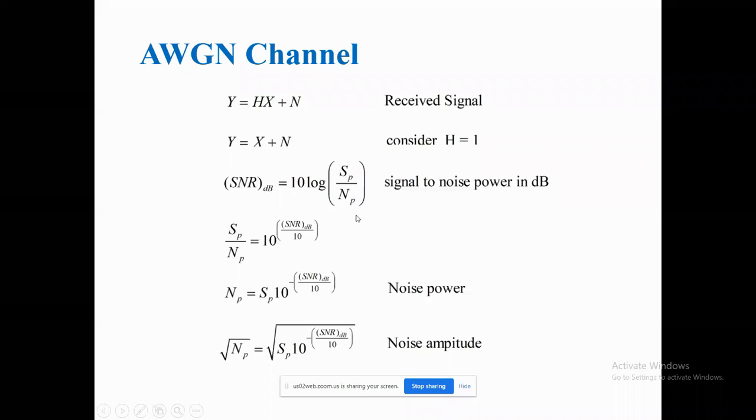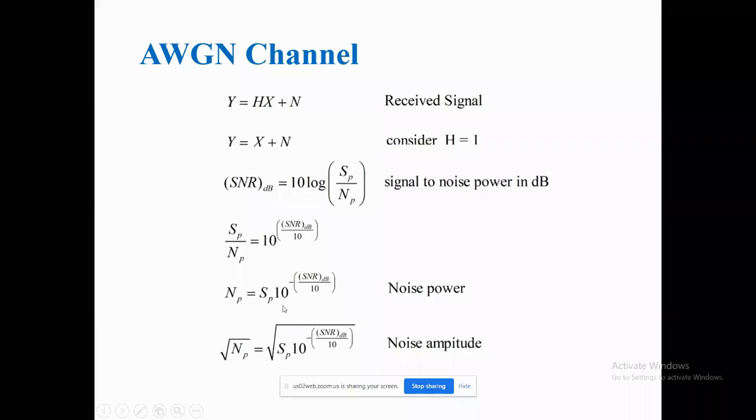From this, I am trying to find the noise power and its amplitude. So if you rearrange the things, NP is equal to SP into 10 raised to the power minus SNR in dB by 10. This is the noise power. Suppose X of t is my signal. So what is its power? I hope everyone knows. I can't hear your voice. Generally, if X of t is a signal and its amplitude is X of t, then X square of t is its power.